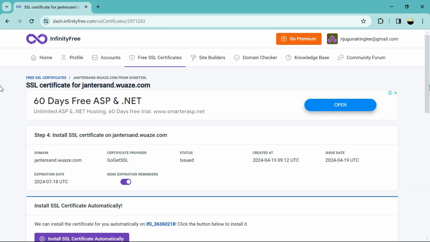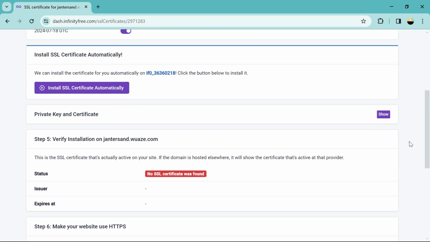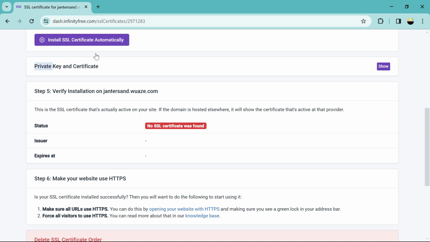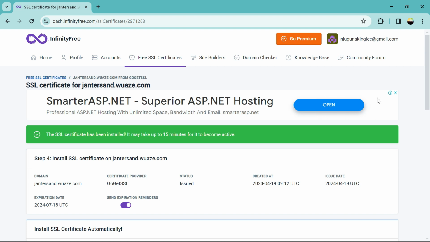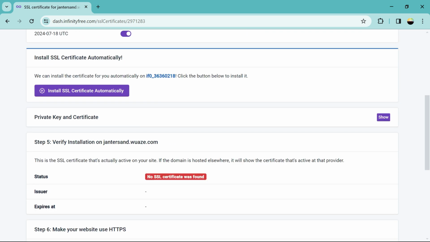So that may take some time. So you just click install automatically. So after some time, just refresh. It may take a while. I will come back once it is installed, then we proceed.